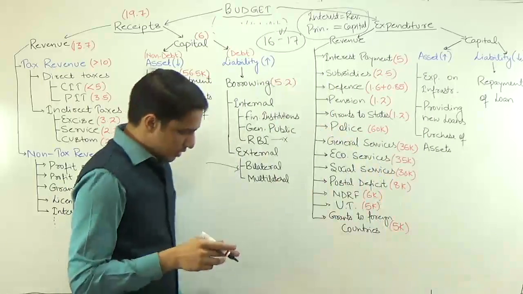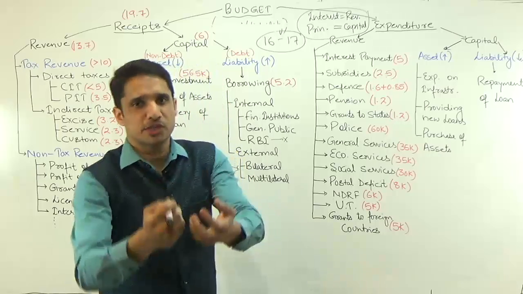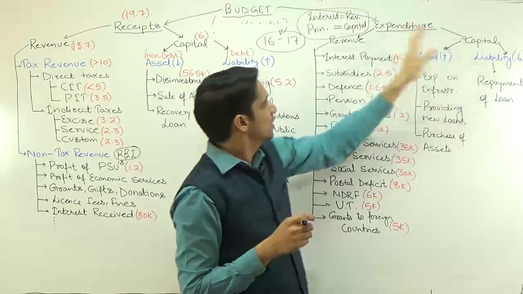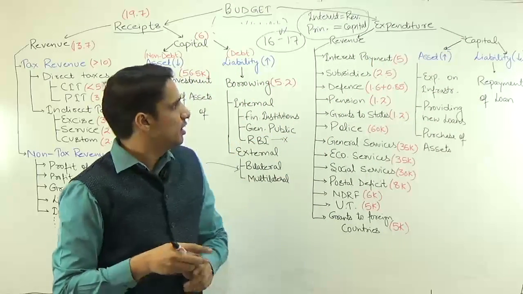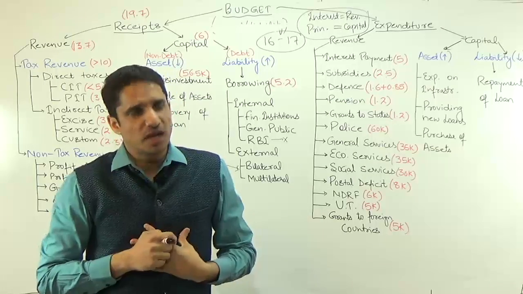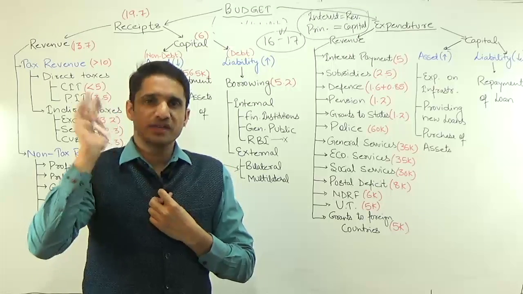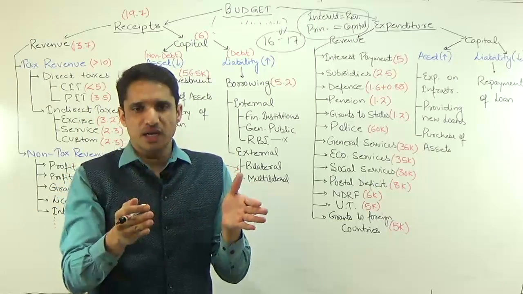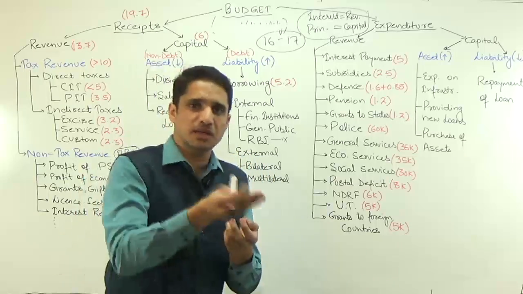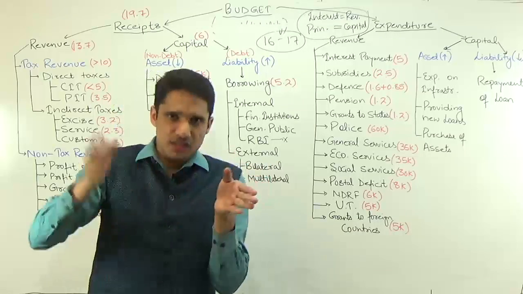Now we will discuss the expenditure part of the budget. I have to do some expenditure. Again, it is divided into revenue and capital. So under this revenue expenditure, I can have interest payment. Suppose I am Government of India and I borrowed 50 crore rupees in 2000 for 20 years. So till 2020, I have to pay interest every year, and in 2020, I have to return the principal amount. So that interest payment has accrued over these years.